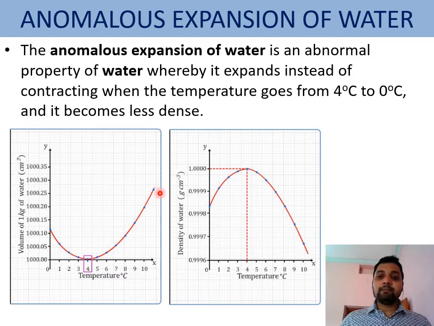So in the case of density we get the reverse. In the density case, from 0 to 4 density increases, and from 4 onwards density decreases. That means at 4 degrees Celsius it has minimum volume but maximum density. So water has maximum density at 4 degrees Celsius.